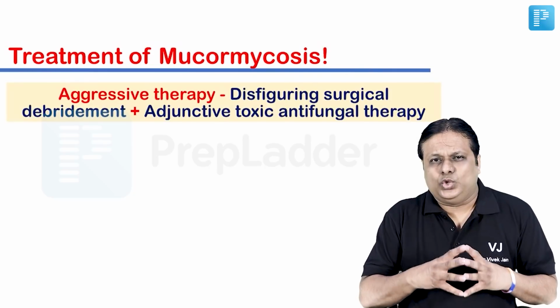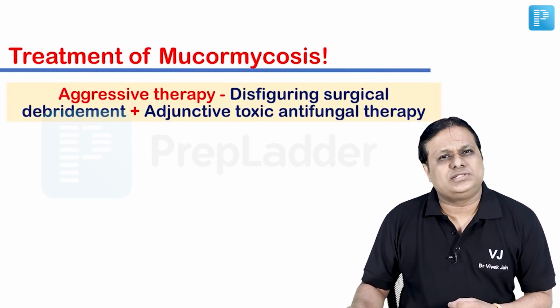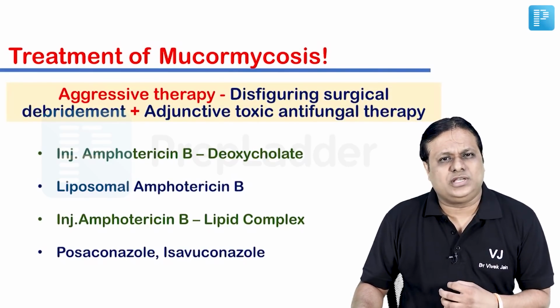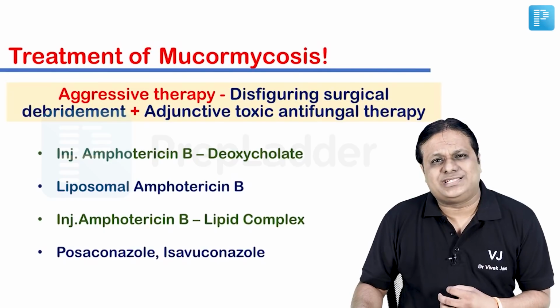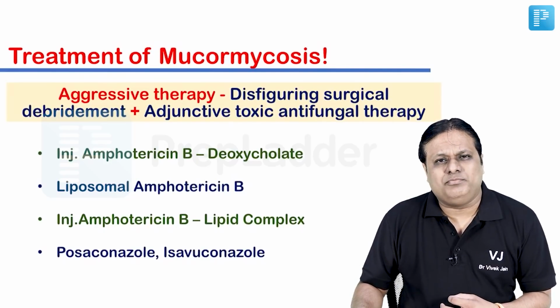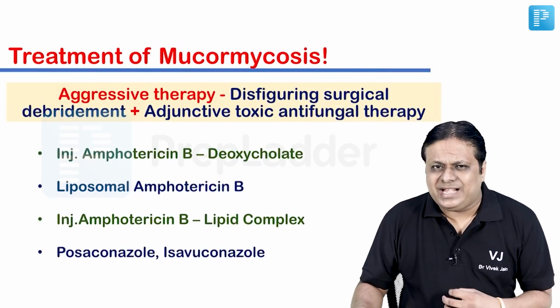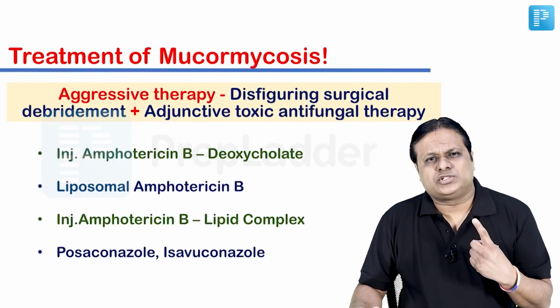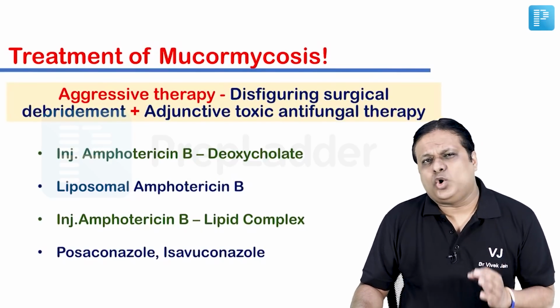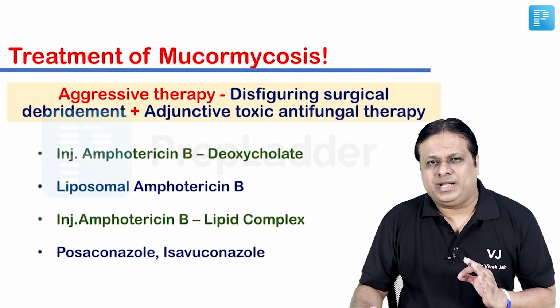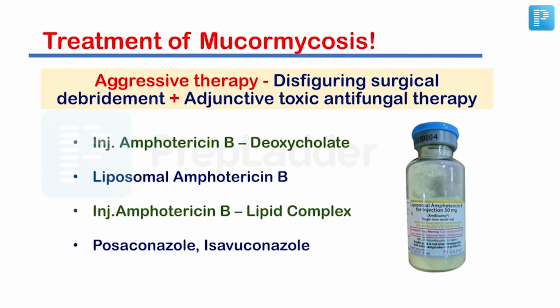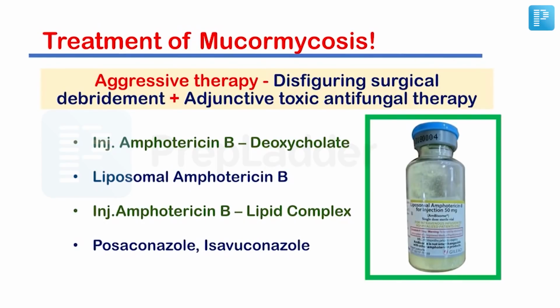Now, which drugs are being used for treatment of mucormycosis in our country? We are relying upon injection amphotericin B deoxycholate, liposomal amphotericin B, injection amphotericin B lipid complex, and besides amphotericin B, these multiple forms, we are also using posaconazole, isavuconazole. Take home point from this particular treatment that you must know for your examination purposes is that amphotericin B appears to be the mainstay of treatment of mucormycosis as of now.